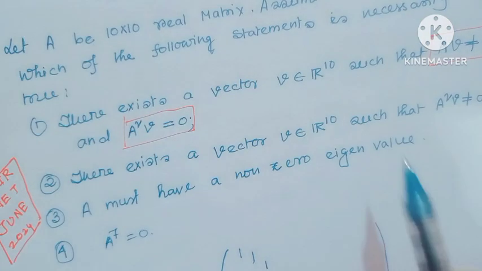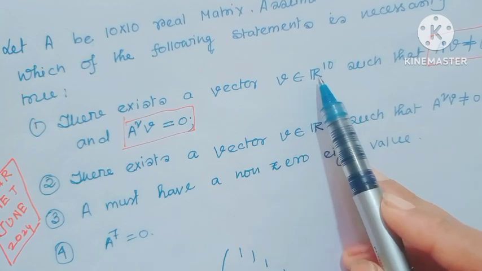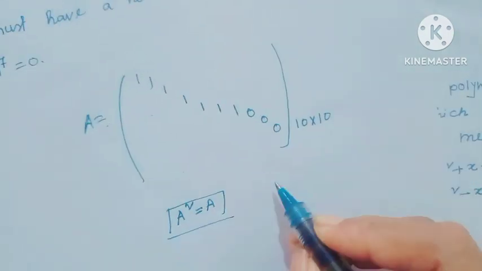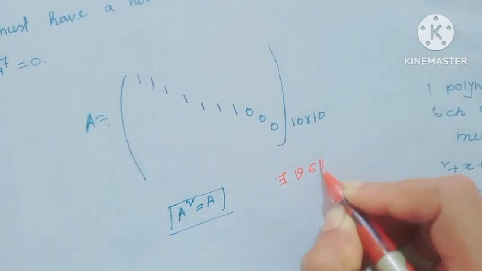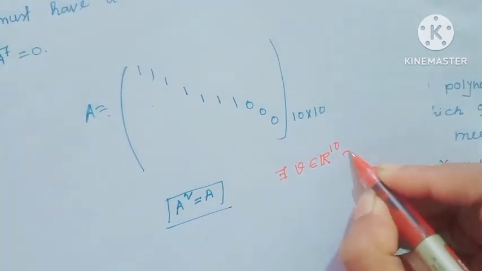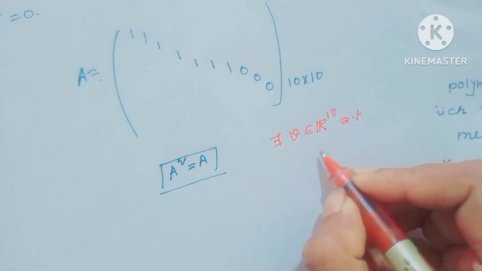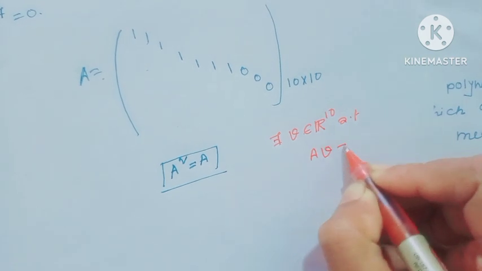Therefore, here the question, there exists a vector V in R10 such that AV not equal to 0.